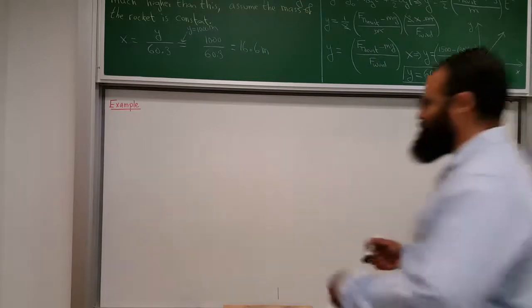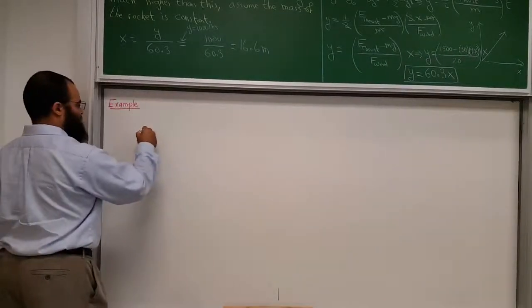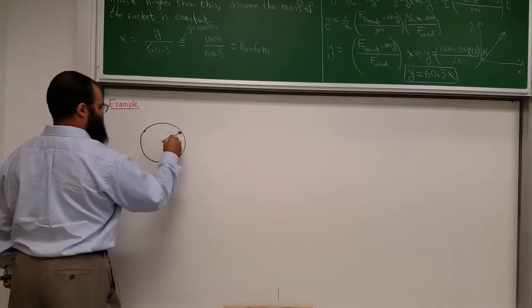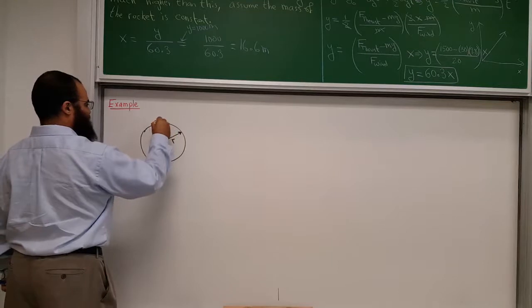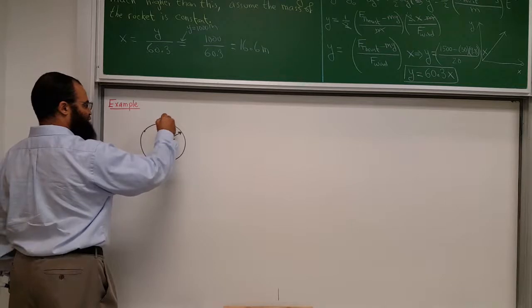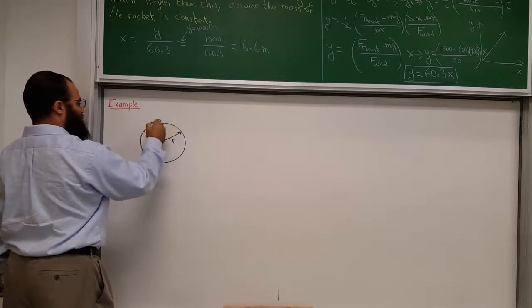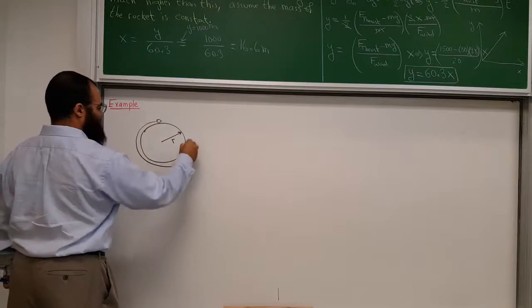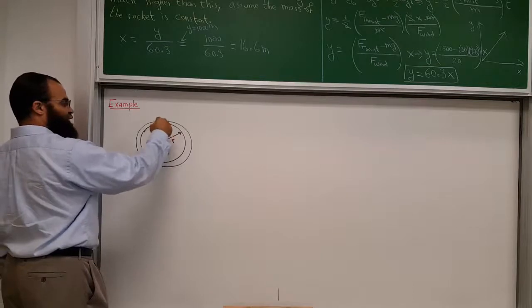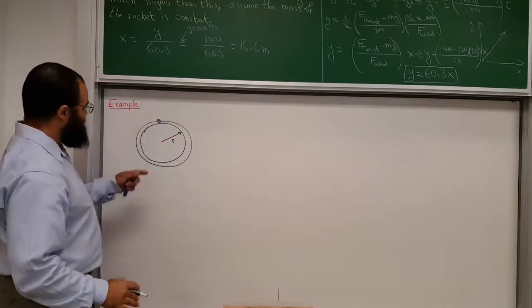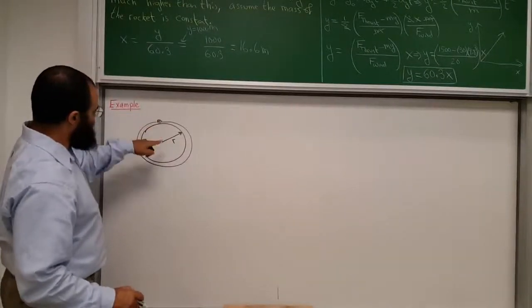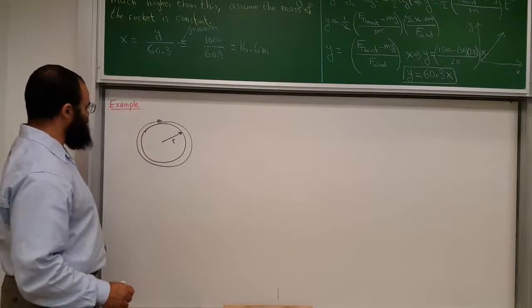So here's Earth. And it has a certain radius, right? The radius of Earth. And the satellite is here, right on the surface. Imagine there are no mountains and the Earth is a perfect sphere, and the satellite just goes around Earth in a perfect circle. Since it's hovering right at the surface of the Earth, it's going in a circle of radius r, and r is the radius of the Earth.